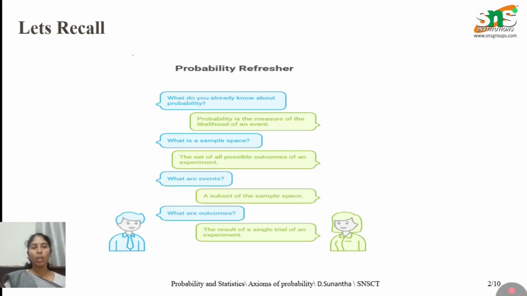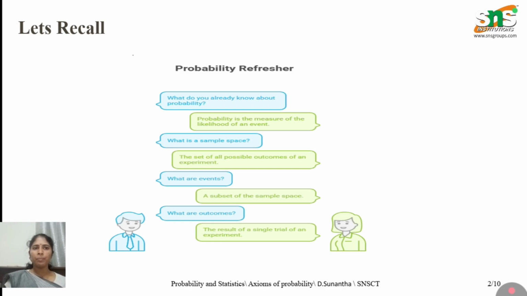So here is what is probability and what are the basic concepts or basic definitions in probability. So the first one is what is probability. Why do we need probability? So the probability is a study of uncertainty, or the probability is a measure of likelihood of an event.